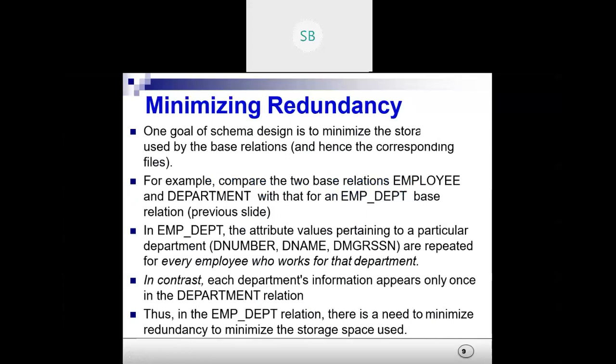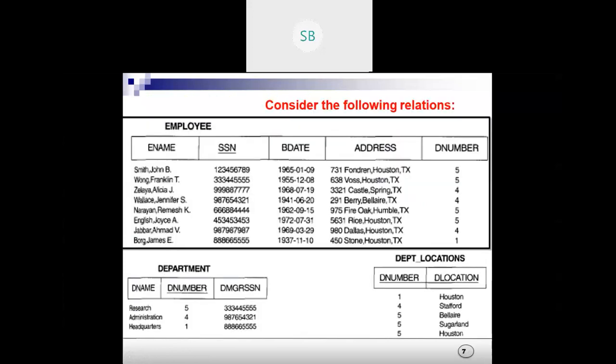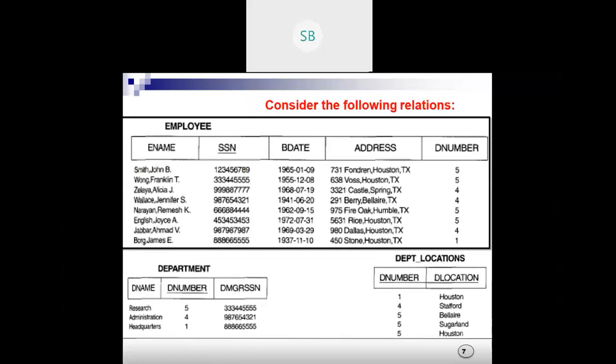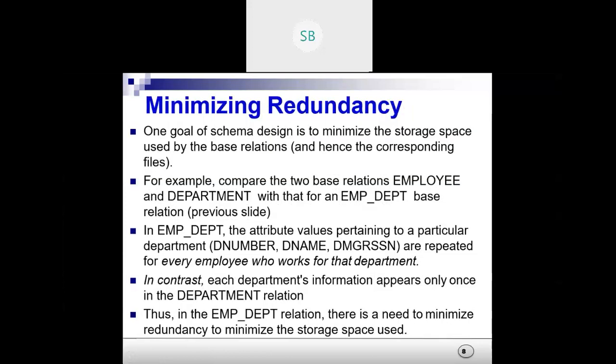So if you want to insert any row here, you have to provide the details of the department number in which he works, like the department information, also the department name, department number, manager's assistant, in which he works. Otherwise, if he doesn't work in any department, you have to mention it as null, right?